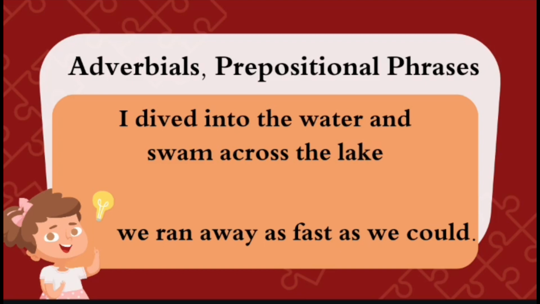Into the water and across the lake are two adverbial prepositional phrases. We can run away as fast as we could. As fast as we could is also there. So these adverbial and prepositional phrases are used in the personal recount.